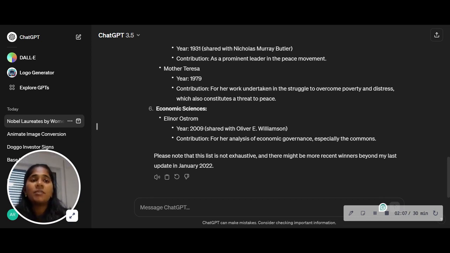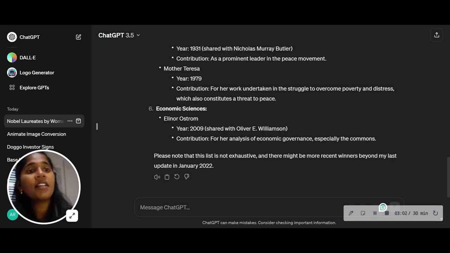So this means that ChatGPT does not have more information beyond Jan 2022. However, the latest win in physics of a woman was in 2018, which means that ChatGPT has not done really a good job of fetching this information. In terms of the number of winners and the names, Perplexity did a good job, but about the sharing of the prize, I think ChatGPT caught on better. So that's a draw between the two.